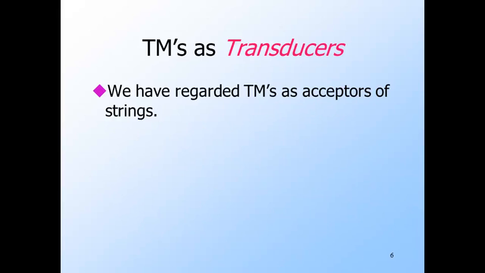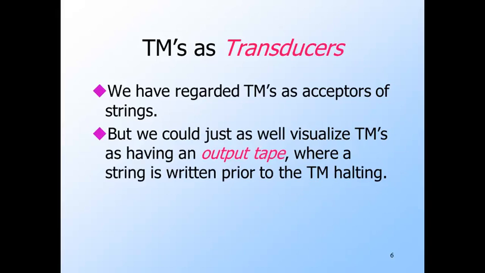The thing that turns a string W into X is called a transducer. So far, we've only talked about a Turing machine whose only output is the yes or no that is implied by accepting or halting without accepting, respectively. But we can get other kinds of output from a multi-tape Turing machine if we designate one of its tapes to be the output tape and regard what is written there when the machine halts as its output. We could, for example, imagine such a transducer that takes W on its input tape and writes X on its output tape and then halts.